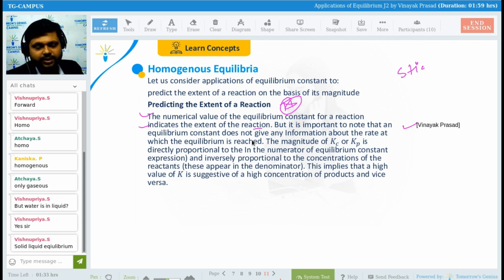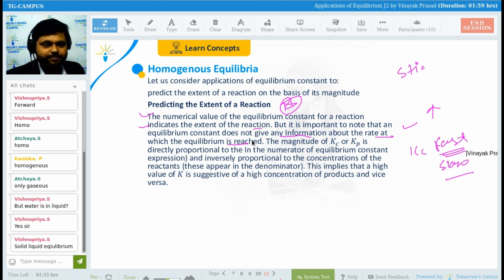But it is important to note that an equilibrium constant does not give any information about the rate at which the equilibrium is reached. See, the equilibrium constant Kc will not tell you how fast or how slow the reaction is, because that is a part of kinetics. This is not a part of Kc. So rate will not be determined by this. Is it okay? It will only tell you about the equilibrium condition, whether equilibrium has been attained or not. So equilibrium constant does not give any information about the rate at which the equilibrium is reached.